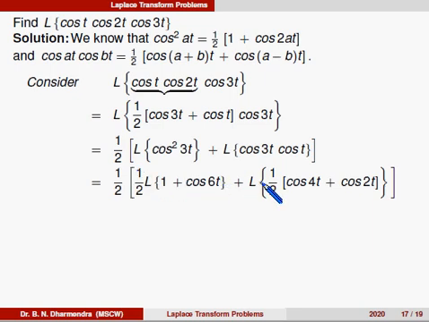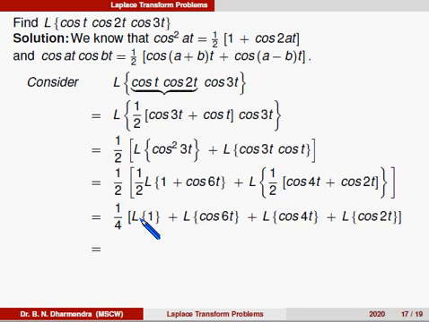1/2 is a constant term, take it outside, or you can take the common factor 1/4. Multiplying the Laplace inside by the linear property: 1/4 times Laplace of 1 plus Laplace of cos 6t plus Laplace of cos 4t plus Laplace of cos 2t.